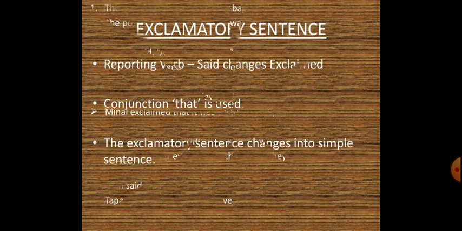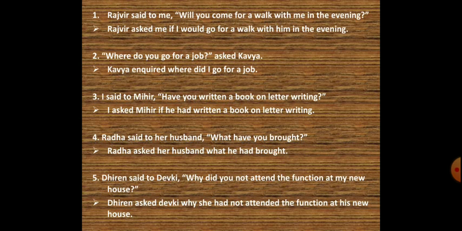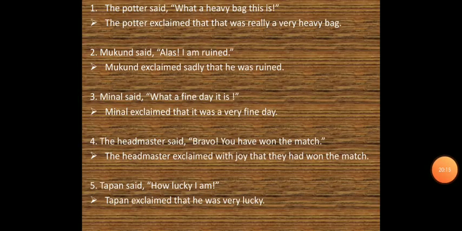So now you can see over here that instead of writing said, we are using exclaimed, and we are supposed to use the conjunction that in place of commas. And you can see that in the question also, heavy bag this is, that this is been mentioned. So we are supposed to use that twice. One is the conjunction and one which we have changed.